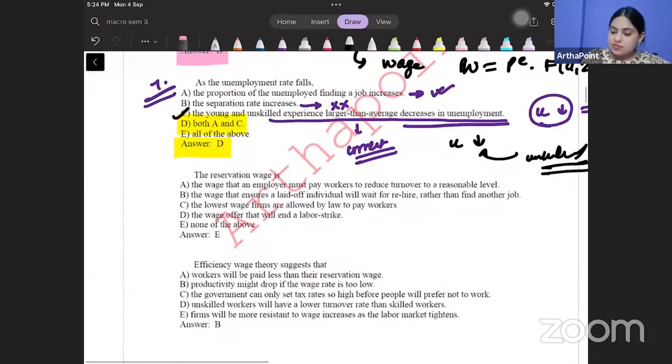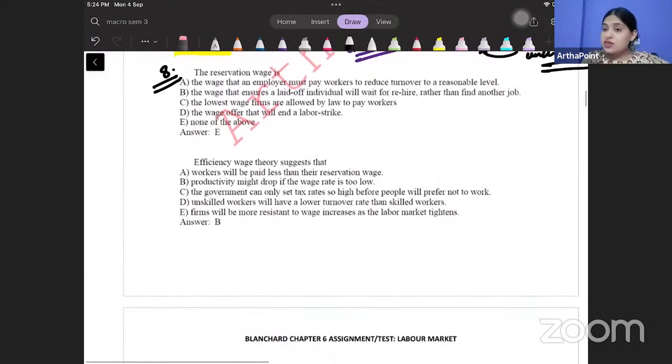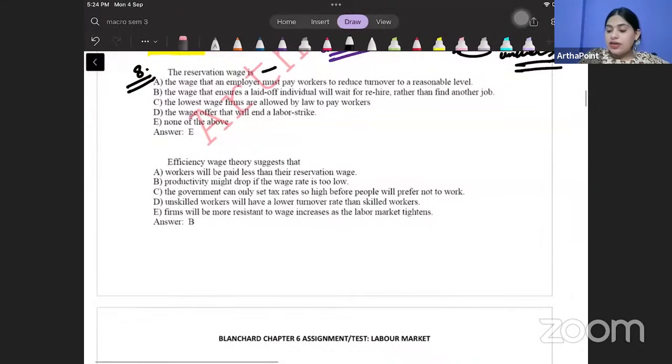Question number 8. This question beta says that what is the reservation wage? So I have done one complete lecture on reservation wage. What is reservation wage? Kya hoti hai reservation wage? The wage at which you are indifferent between working and non-working. Jis wage pe you are indifferent between working and not working, that beta is called the reservation wage. So let us look at the options given to us. The wage that an employer must pay to the worker?